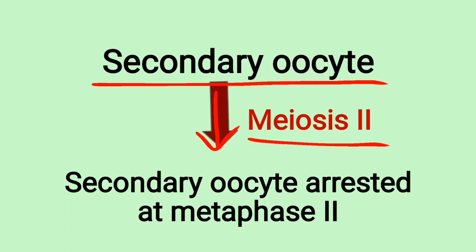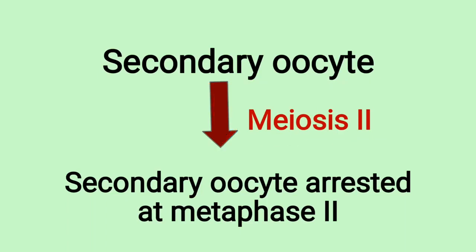What is the ampulla? The ampulla is the middle part of the fallopian tube where fertilization occurs. During meiosis second, the secondary oocyte divides into two daughter cells of unequal size. One cell is called the ovum and the other is called the second polar body. At this stage, the ovum is the functional female gamete and it is ready for fertilization.